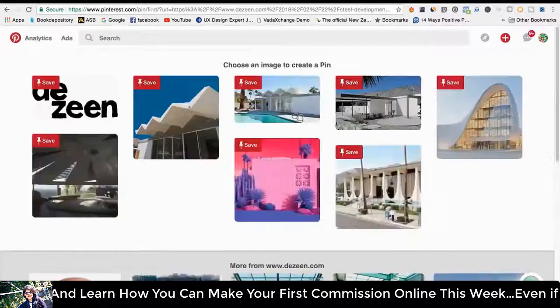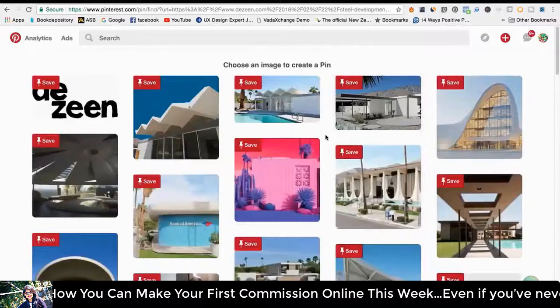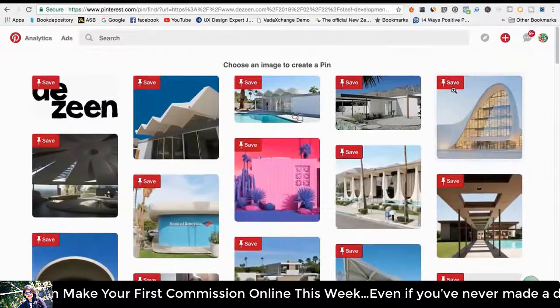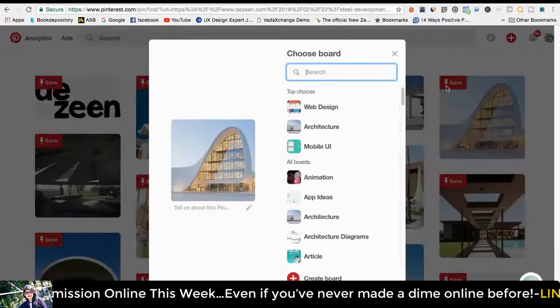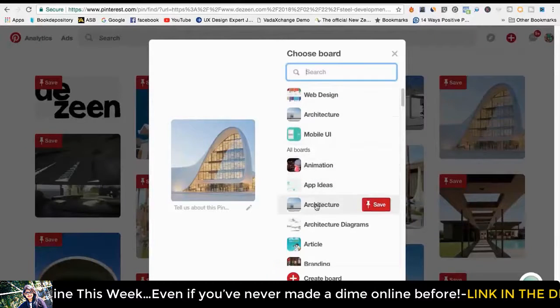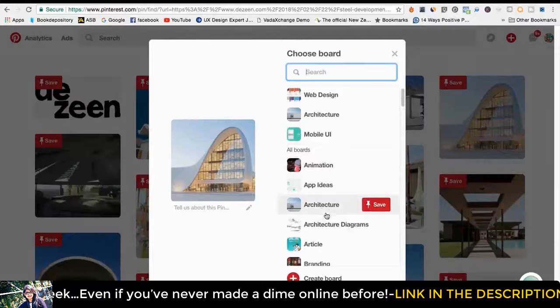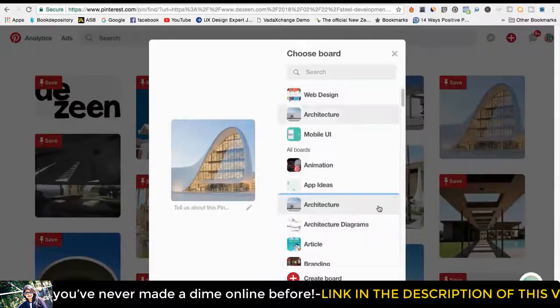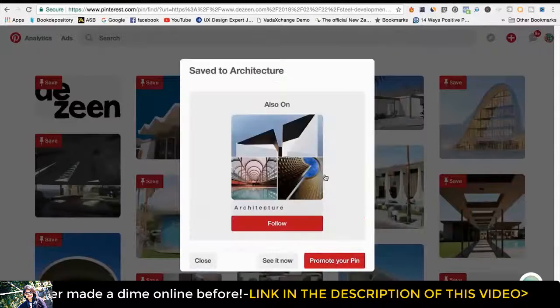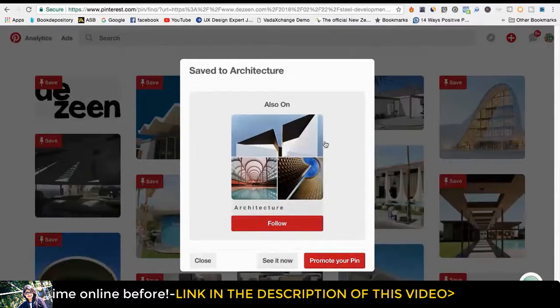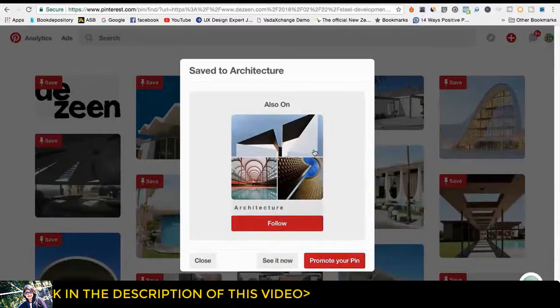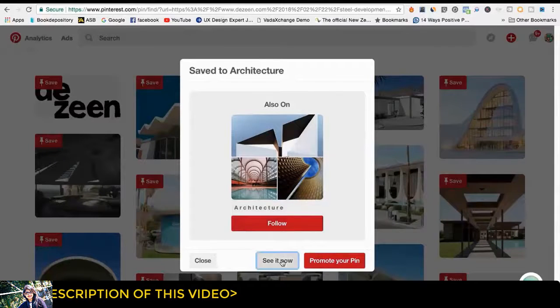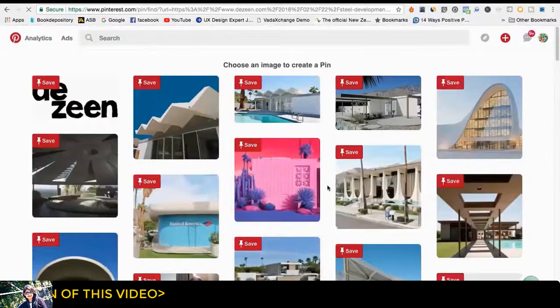What that will do is it will just bring up all the images from your website, and you pick one of the images. So this one looks kind of cool, so I'm going to click on that. Just hit save, the little pin button right there. Then you scroll down to architecture. So that's the board that I want to pin it to. And just hit save. So now it's actually promoting other people's pages. So yours will also get promoted once you start getting a lot of followers. But I'm not going to follow this one. So I'll just hit see now.